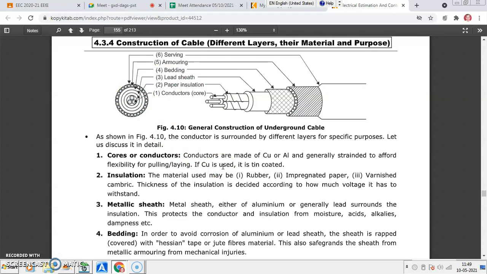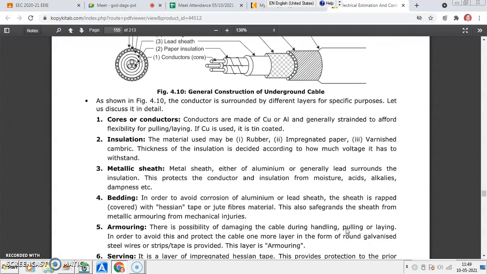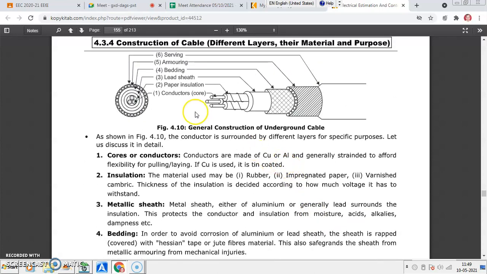So bending is provided. That is a wrapping type of fiber material which is provided over that to safeguard the lead sheath. Then you are having armoring after this bending. Armoring sometimes damages the lead sheath also, so bending also protects the lead sheath from armoring. Next, you are having the fifth layer, armoring.